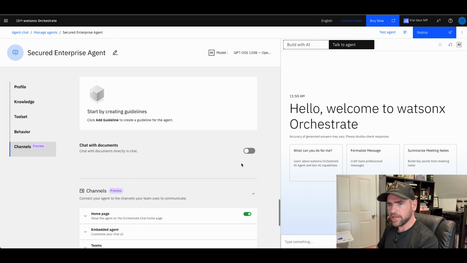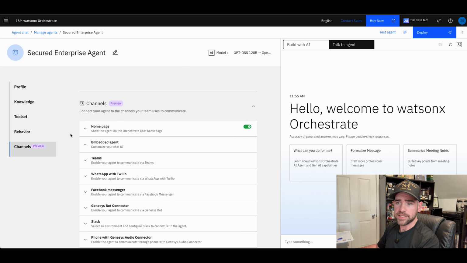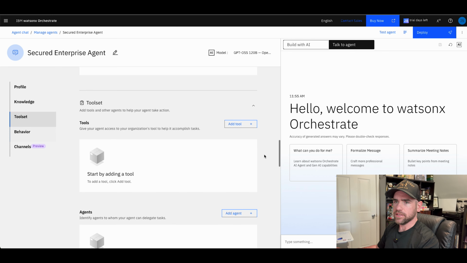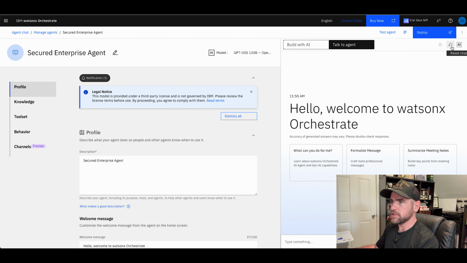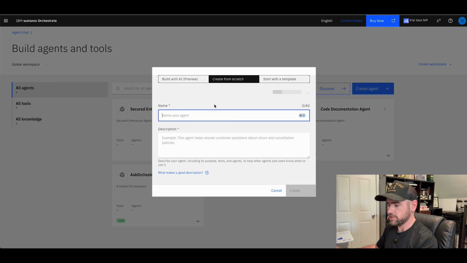We could add guidelines, but we're not going to do that right now. And there are ways we could take this agent and embed it in a website, or put it in Facebook Messenger, Slack, SMS, whatever it may be. All right, so that is our first agent. It's already created. So I'm going to go back now and create our HR policy agent.